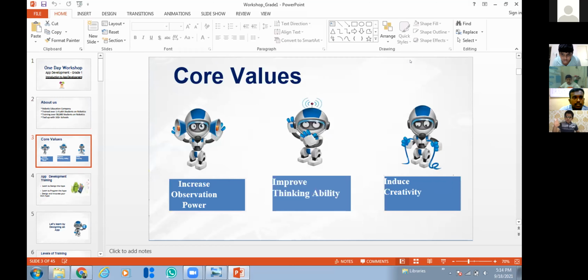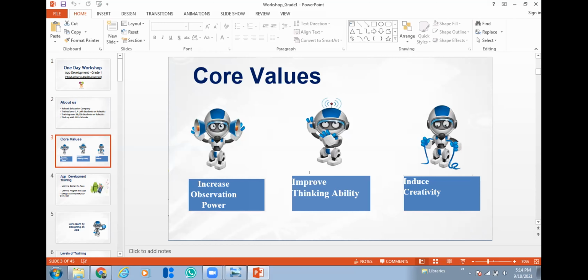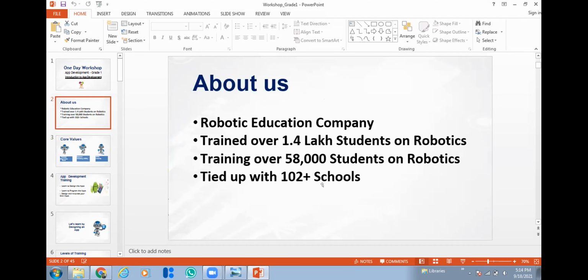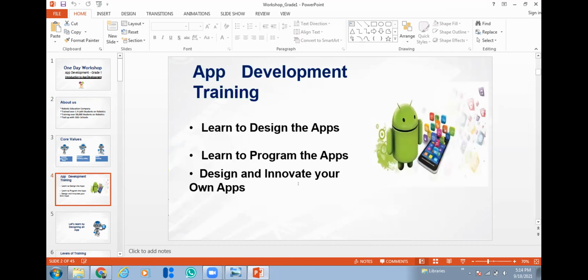Let me introduce ourselves. We are basically a robotics education company providing robotics and coding classes for school children. So now coming to app development. In mobile app development there will be two fields.